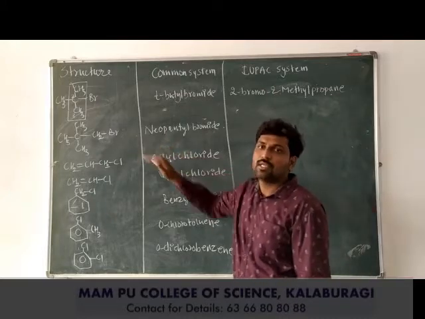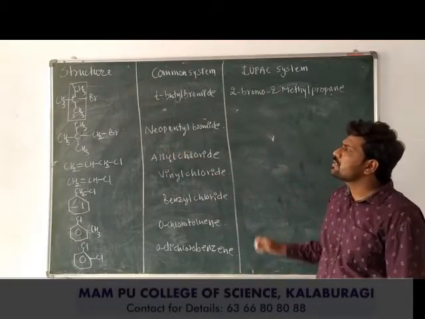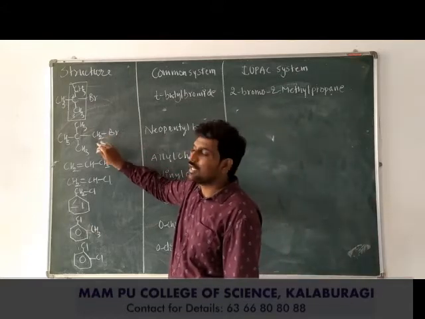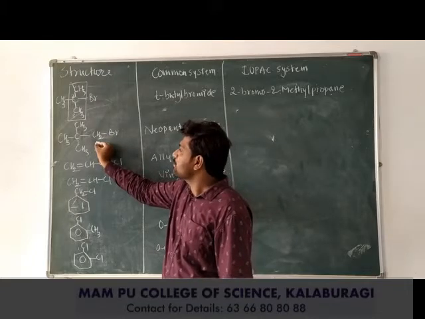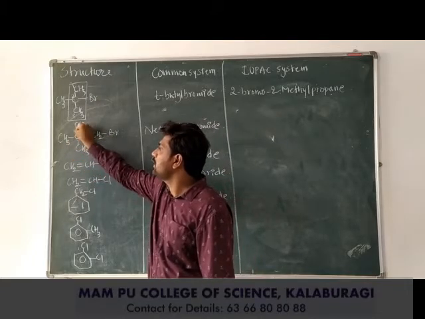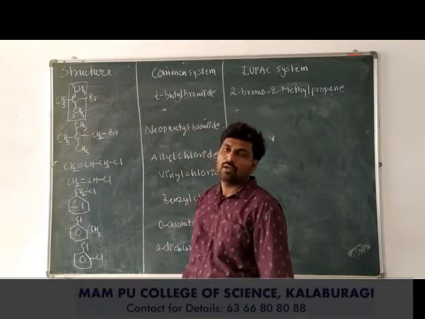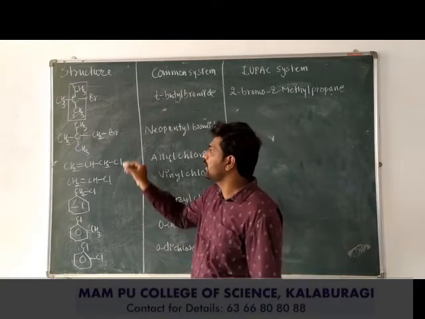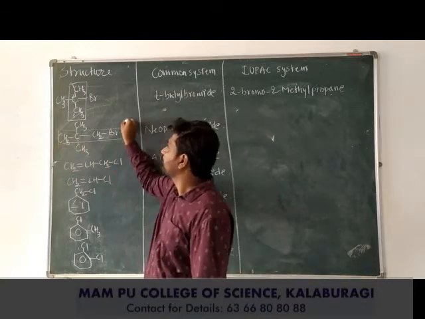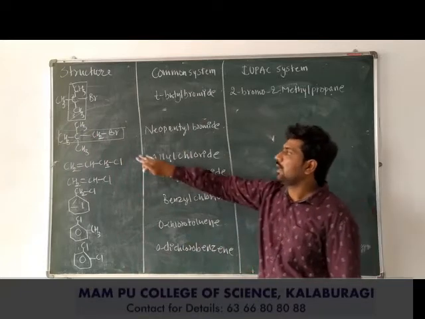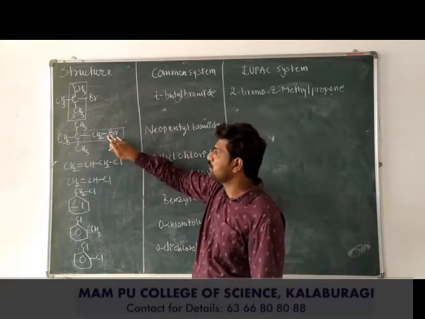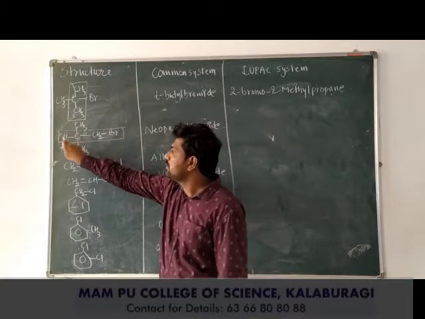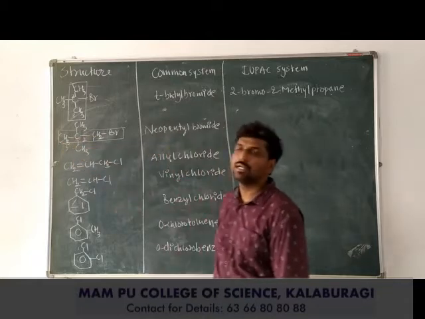Next example is neopentyl bromide. Look at this neopentyl bromide. First we will select the longest chain according to the carbon atoms 1, 2, 3. So anyhow, from anywhere you choose, starting selecting the longest chain, you will get the 3 carbon atom containing group. So I have chosen this longest chain where the halogen atom takes part in the longest chain. So therefore 1, 2, 3. So 3 carbon atom containing longest chain.